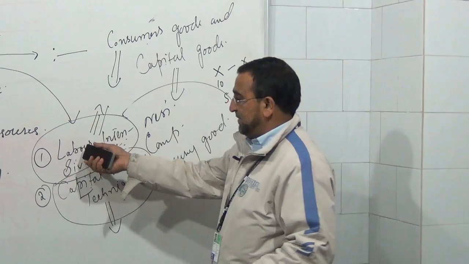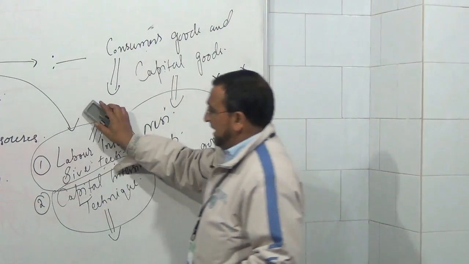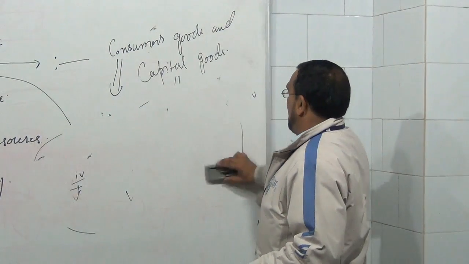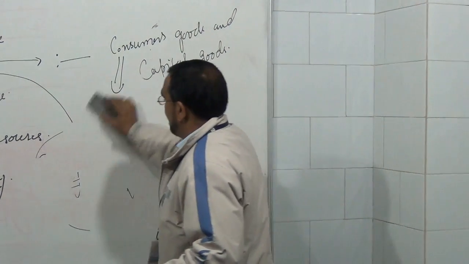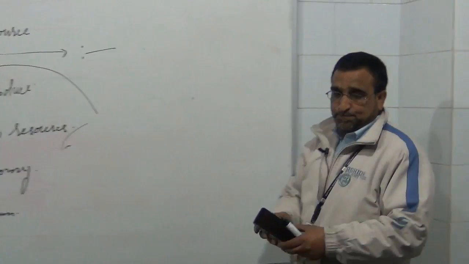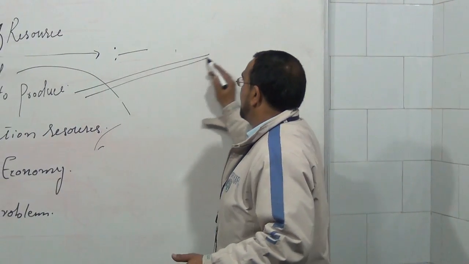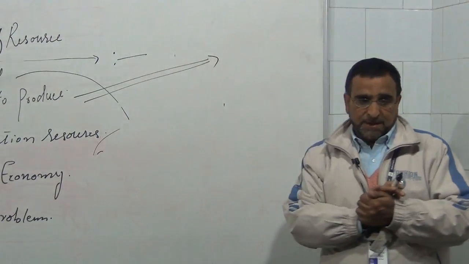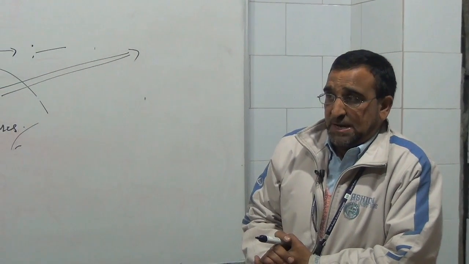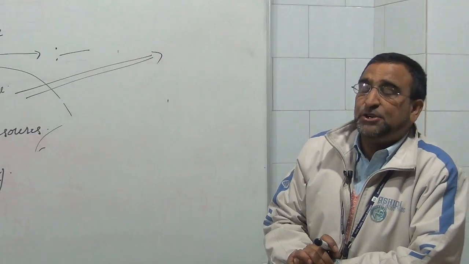So India produces with this technique and US produces with this technique. This was the second problem related to allocation of resources. Now the third one is for whom to produce. Now we are going to produce goods and services in the economy. Now the next question is for whom to produce. It can be discussed in two ways.